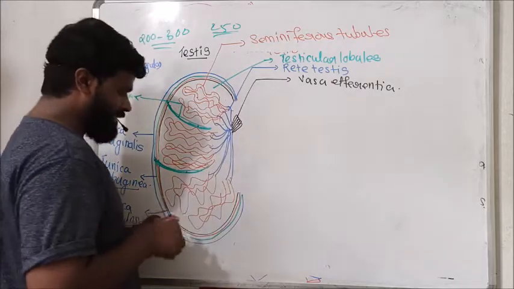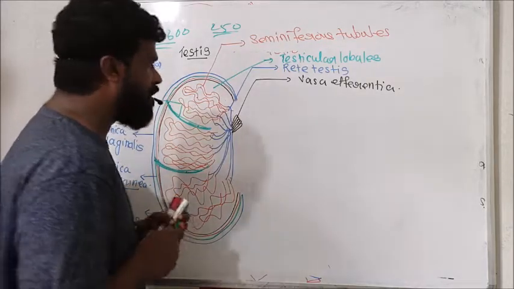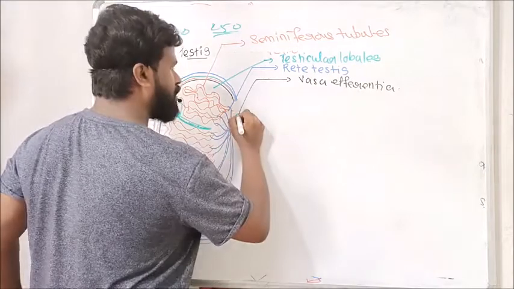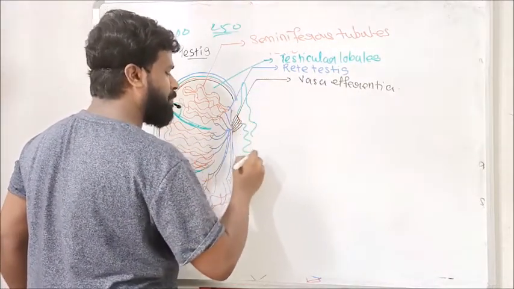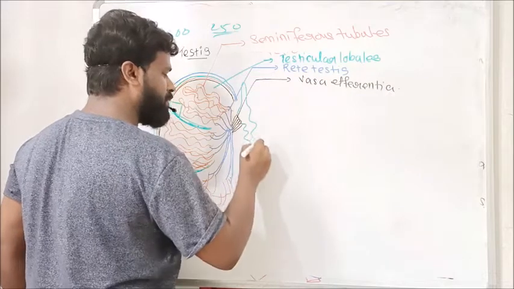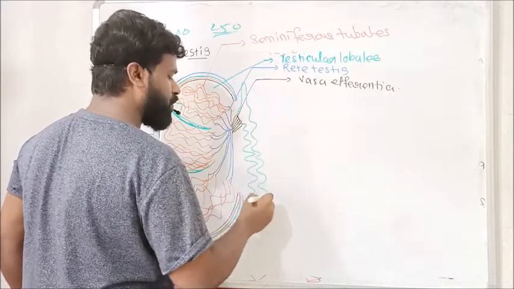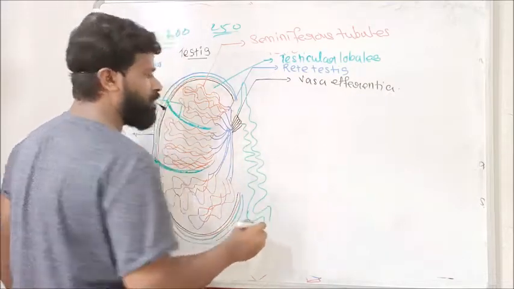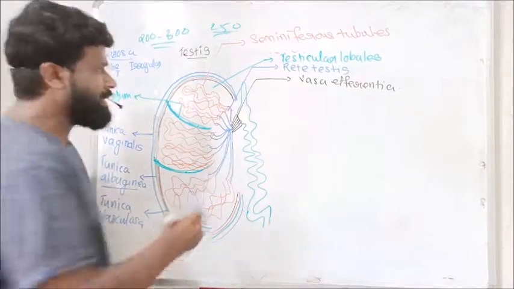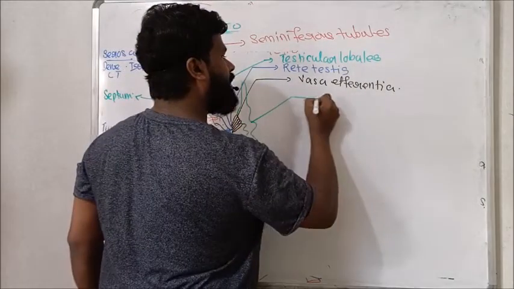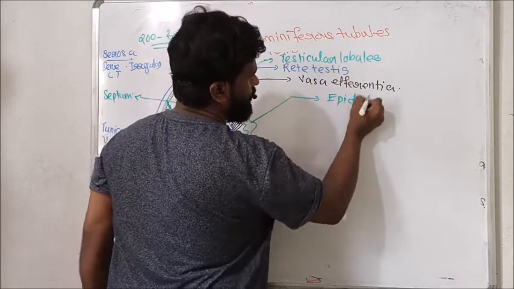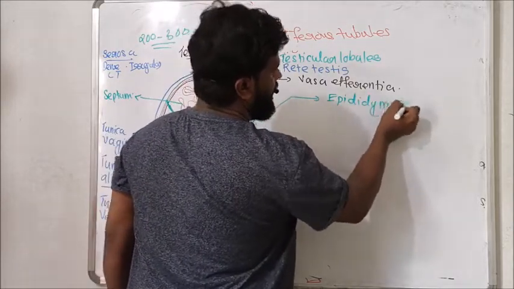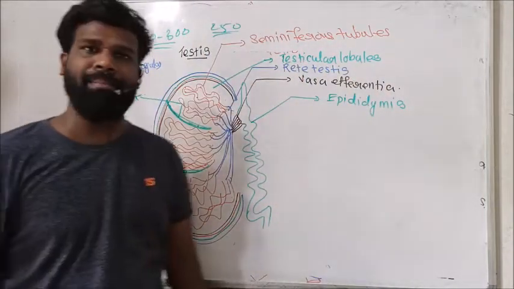And this vasa efferentia opens to a long tubule, or a long duct. This long duct is called the epididymis.